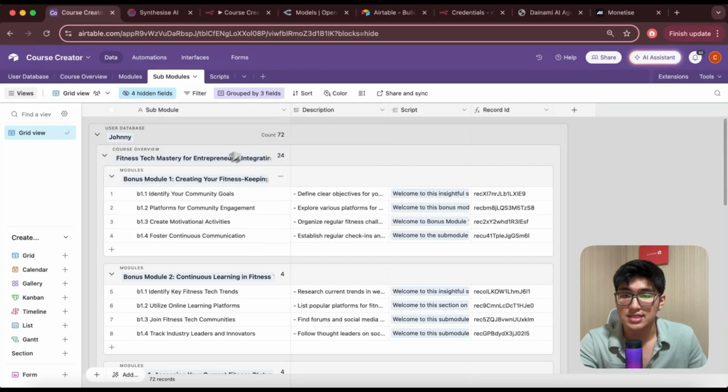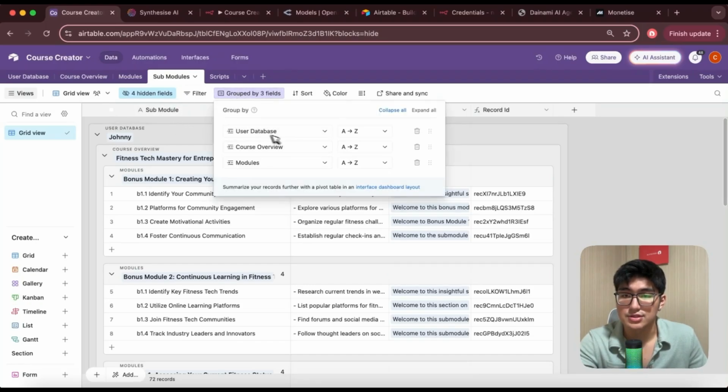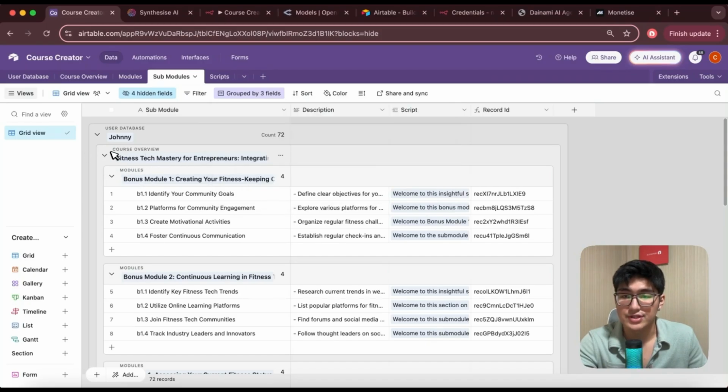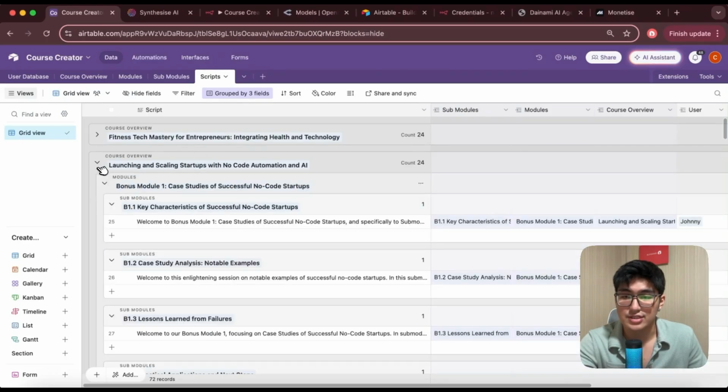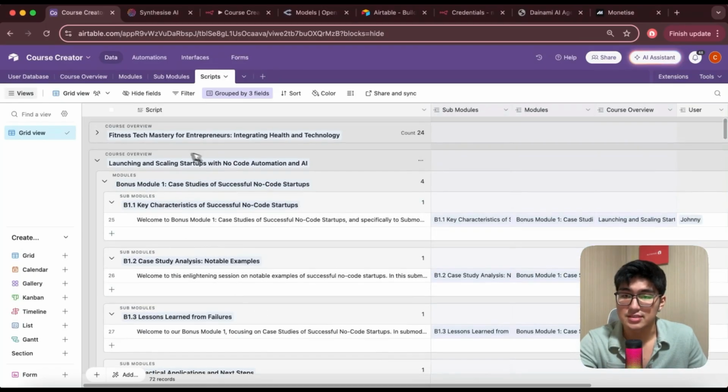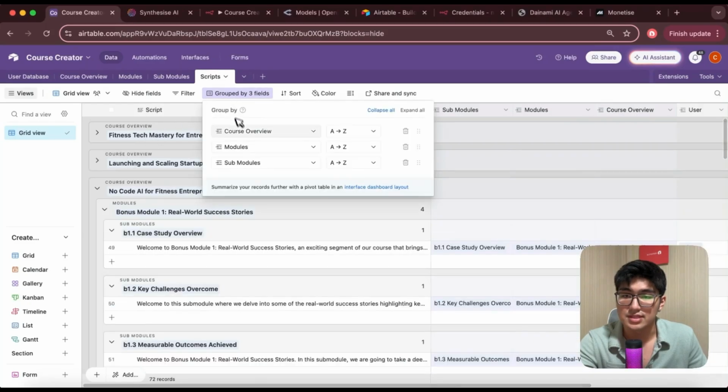I just want to see the submodules, so I will group it by three fields, which would be the user database, which is the username, which is Johnny in this case, right? The cost overview, and then the modules. Okay, so you can see it over here for each cost. These are the different modules. And then lastly, for scripts, I will group it under each cost. So you can see for each cost, I do have all the different submodules and the scripts generated, right? So you can see the groups are over here, cost overviews, modules, and submodules.